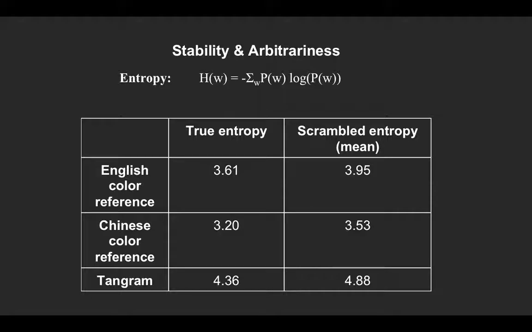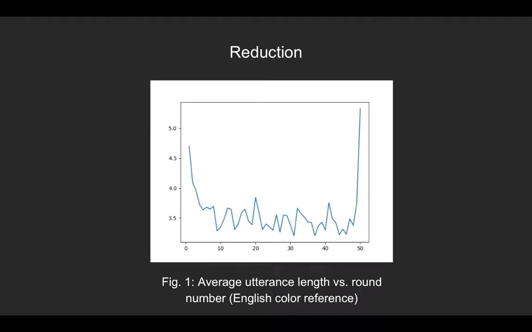The main metric used for stability and arbitrariness was entropy. If the stability and arbitrariness of utterances were high, then we would expect to see a higher scramble entropy value than true entropy value. And this trend does hold for both the English color reference and Chinese color reference datasets, suggesting that convention formation in some way is taking place here.